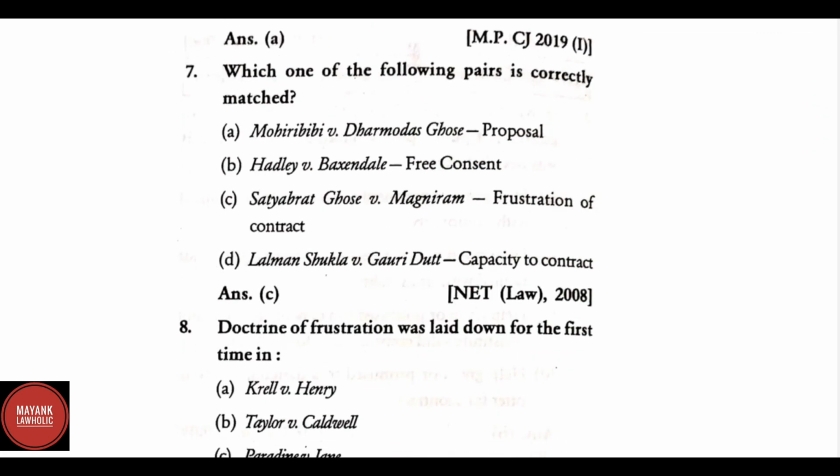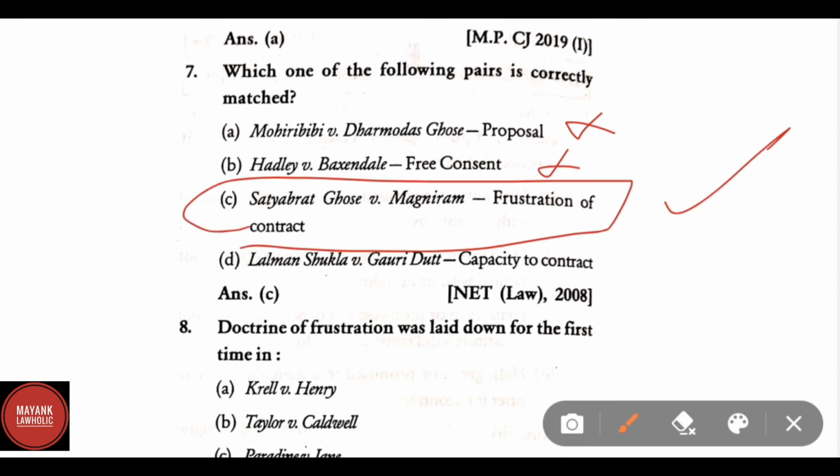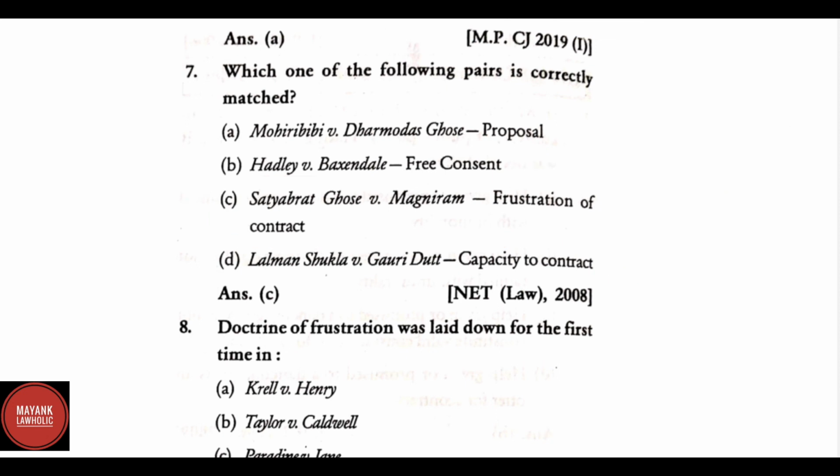Which of the following pairs is correctly matched? Mohori Bibee versus Dharmodas Ghose. This is the correct match. It is related to minor's agreement. Hadley versus Baxendale, free consent. This is also incorrect. Satyavrat Ghosh versus Mugneeram, frustration of contract. This is the right pair matched. Lalman Shukla versus Gauri Dutt, capacity to contract. This is also a wrong match.